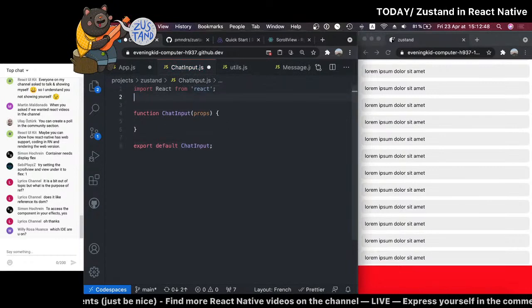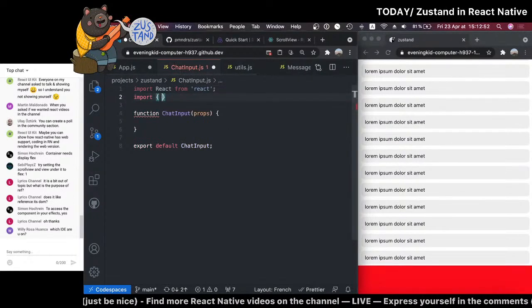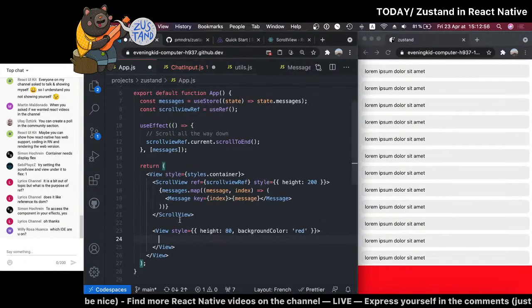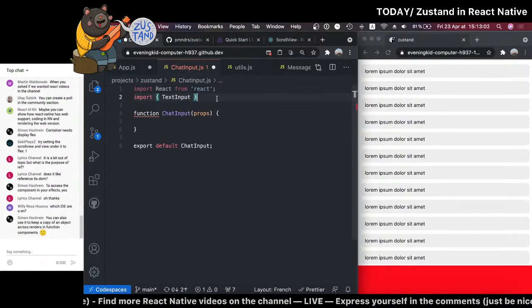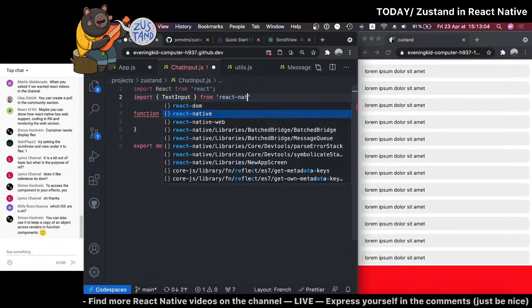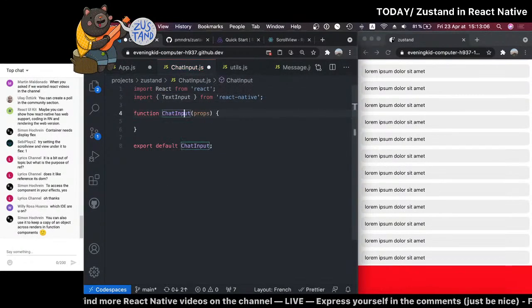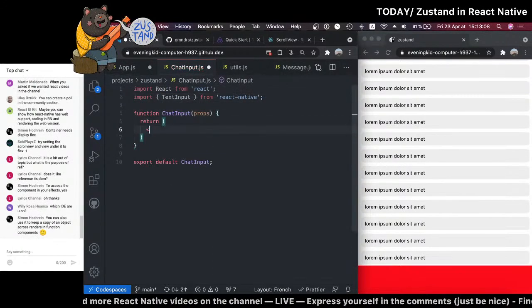Okay. What we could have here is obviously, maybe not a view, just a text input. Because if you remember in app, we would put it here, so the view would actually get all the styling. So we're going to import this from React Native. And here, all we're doing is just to return a text input.